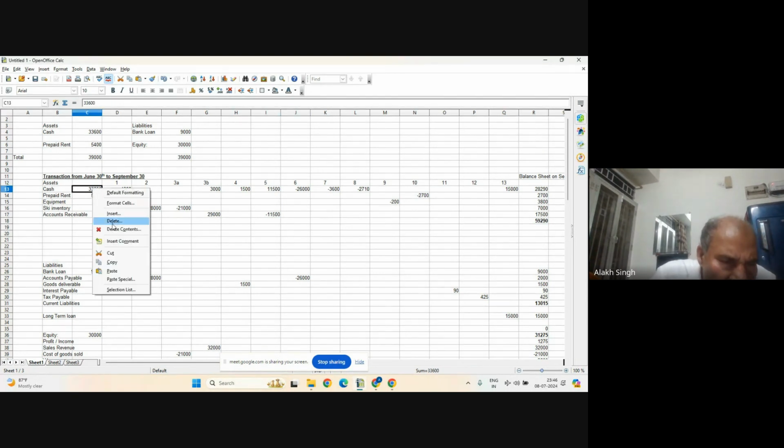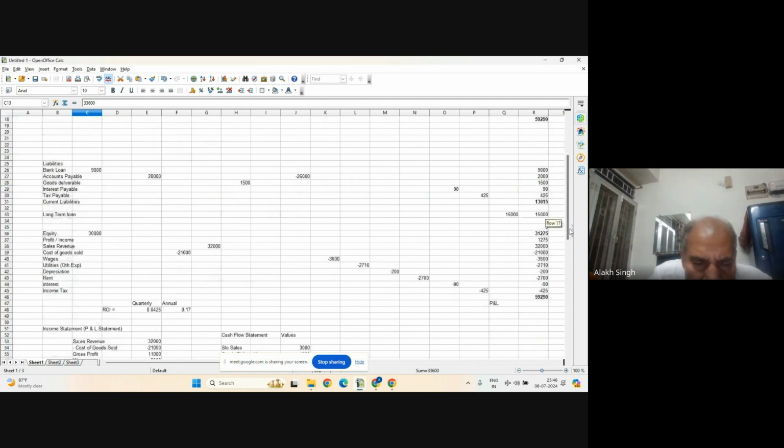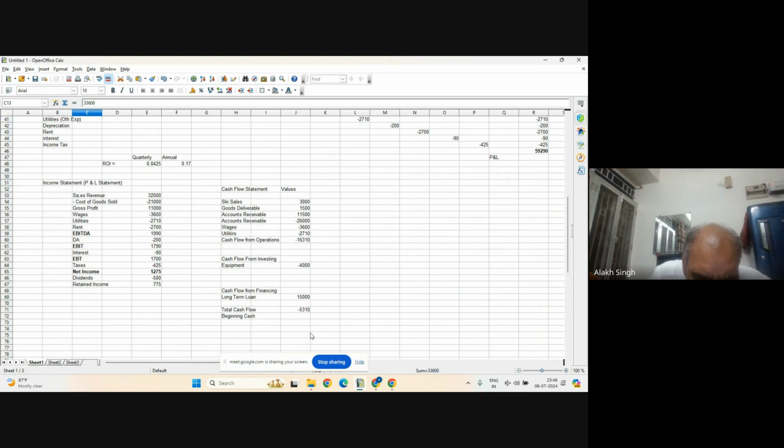So copy, and I will paste it here. So beginning cash is this part, and the ending cash will be the sum of these two, equal to this plus this, and enter. So this is our ending cash.